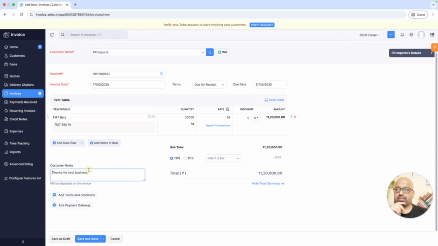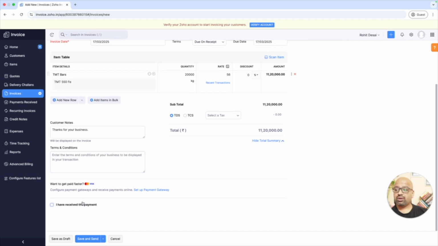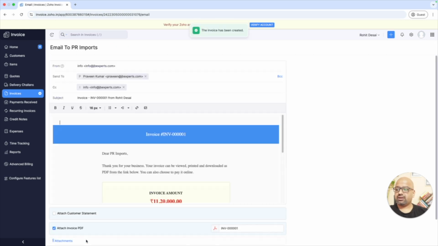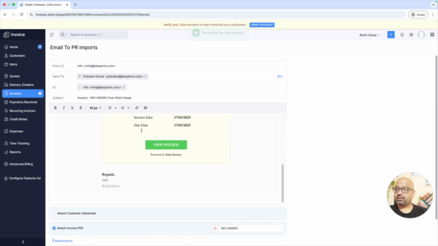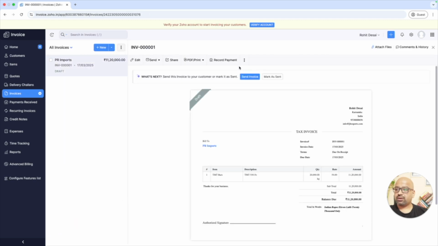And you can apply your terms and conditions here. You can provide your integrations, your terms and conditions, your custom notes, your banking details with the SWIFT code. And you can also add if you receive the payments through a payment gateway. If that's required, then yeah, save and send, and then we'll mark it as sent. We can close this, and we can download the PDF copy.